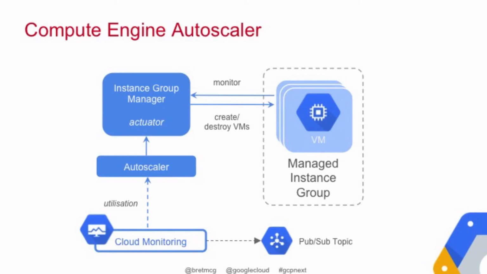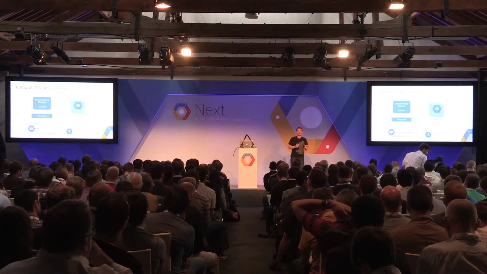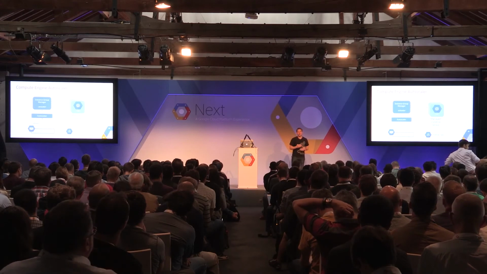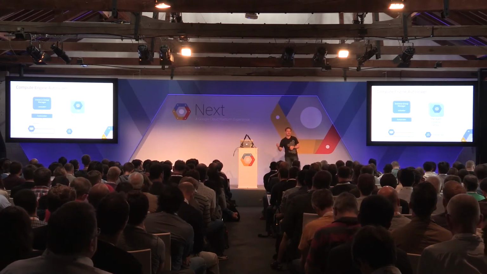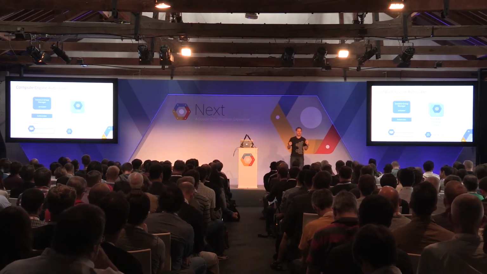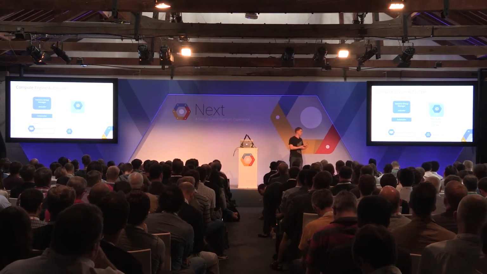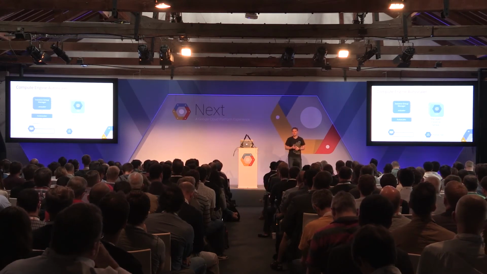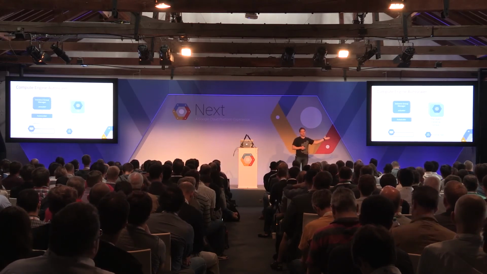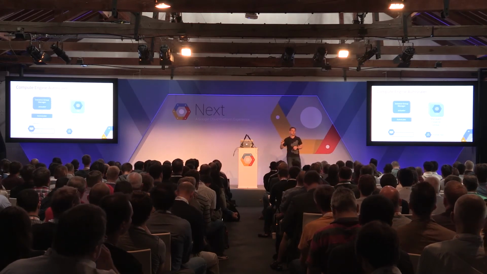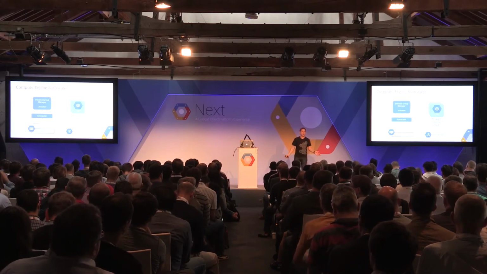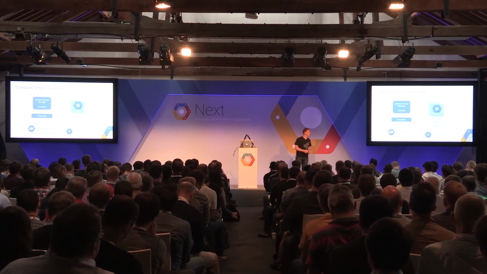As I mentioned, you can set how many instances you want, but wouldn't it be cool to actually scale on demand? So we also support a so-called autoscaler that you can hook into Managed Instance Group. This autoscaler can take standard metrics like CPU utilization and RAM utilization, and it can take custom ones as well. It can also plug into Pub/Sub, listening to a topic and seeing the filling rate of that topic, and decide whether it has to spin up more instances or destroy instances.